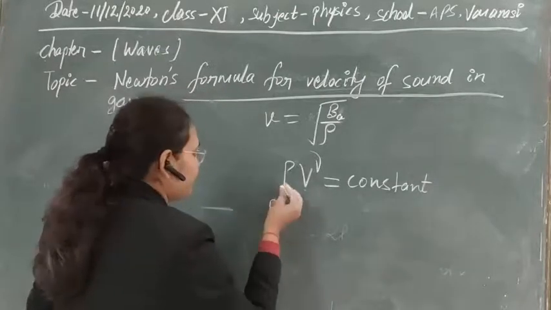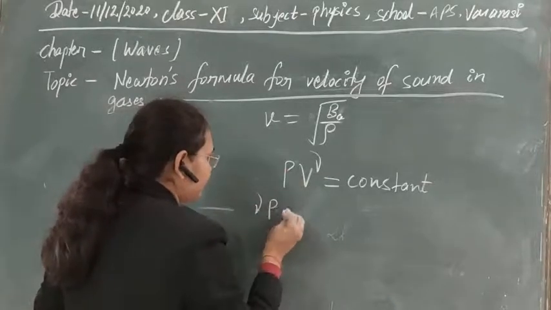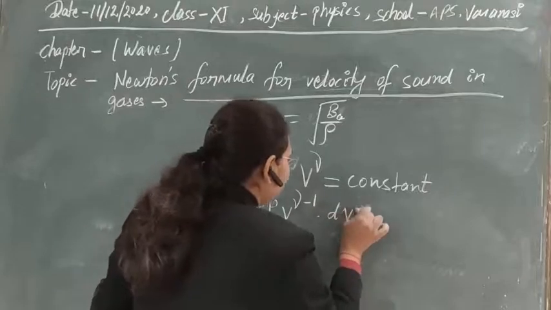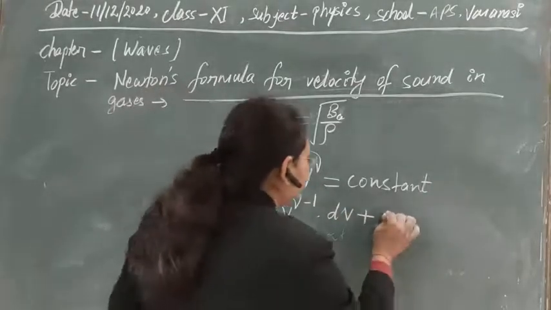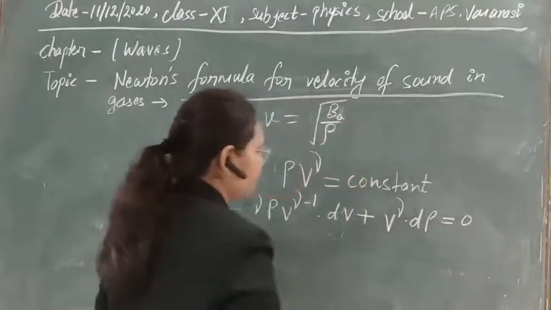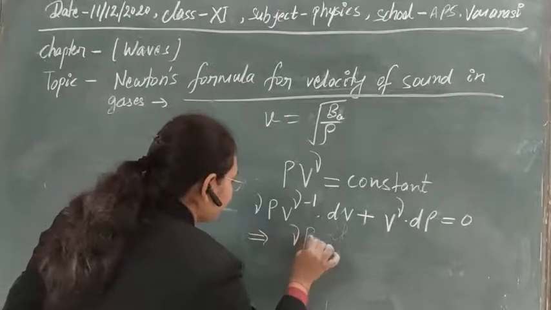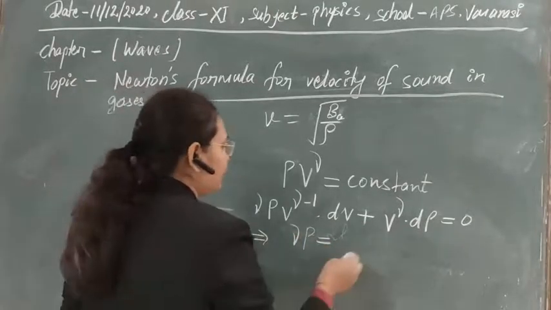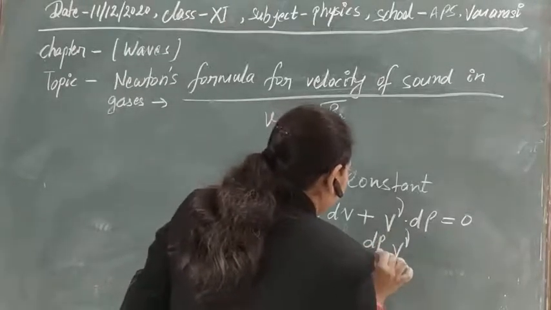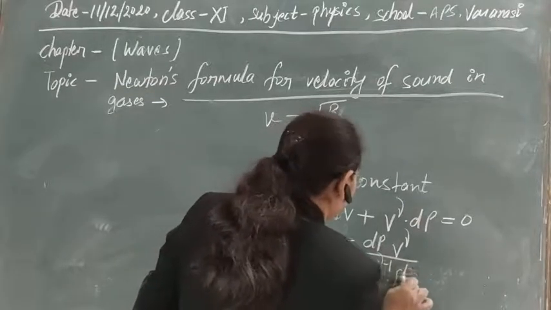For that, if we differentiate it, we will get gamma, this is V power gamma minus 1 into dV, plus gamma into dP, and this will be equal to 0. Then again, if you solve for gamma P, it will be equal to minus dP V power gamma divided by V power gamma minus 1 into dV.